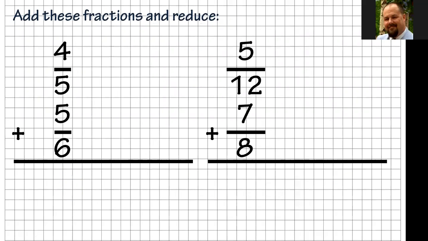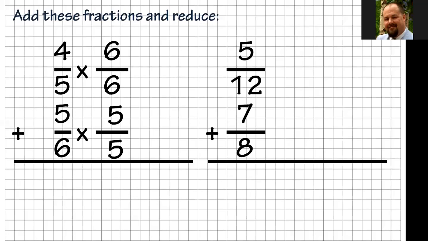Now, on these, you can pause, add these fractions, and reduce. Take a couple seconds. And here we are. So 4/5 and 5/6, we know we need a common denominator. For that one, it's going to be 30. So I got to multiply 4/5 times 6 over 6.